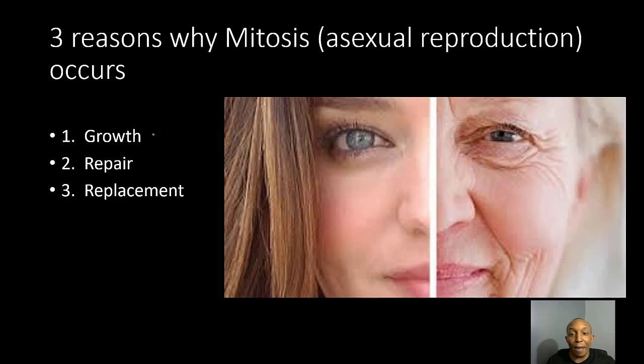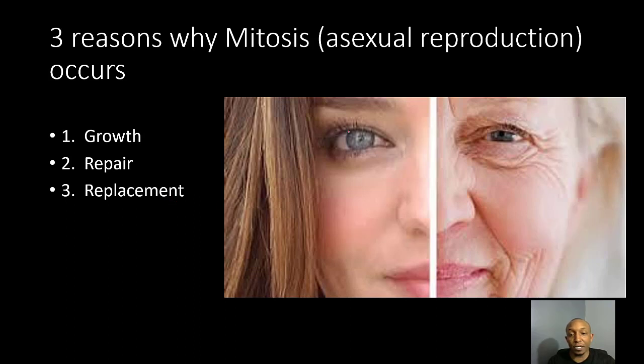There are three reasons why mitosis or asexual reproduction occurs. One, for growth, so for our bodies to develop and grow over time. Two, for repair, so when we get cuts or scrapes or bruises, or when we break a bone, our bodies need to replace those cells so our cells can heal. And then three, for replacement. Our cells get old over time and they need to be replaced with fresh new cells.